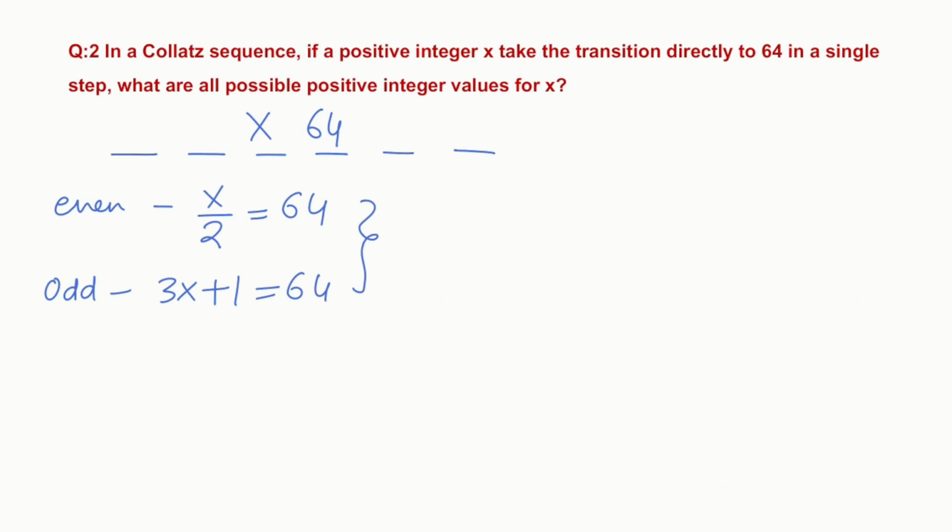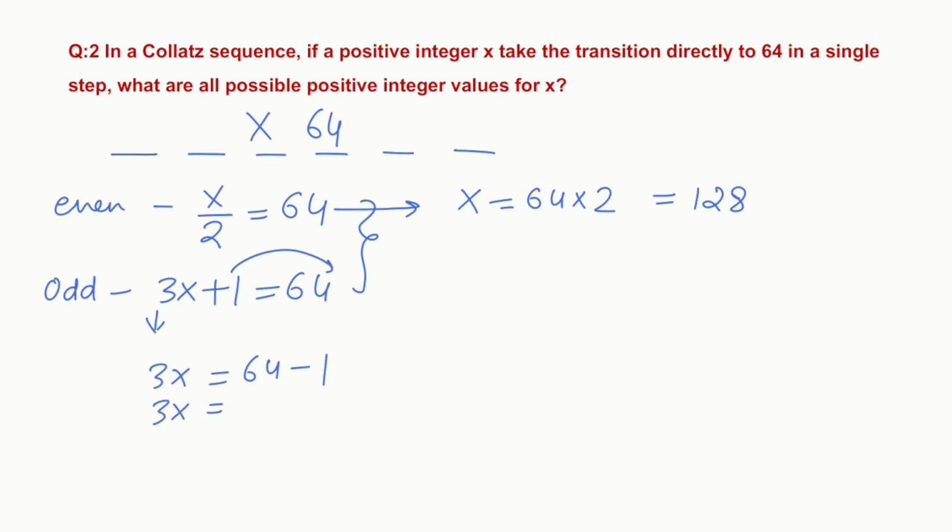There are two steps only where we can get the 64. So we are going to solve the first one. If x by 2 equals 64, x will be 64 times 2, which is 128. Now if 3x plus 1 equals 64, we are going to solve it. So 3x, transposing the 1 to the other side, equals 64 minus 1. So 3x equals 63. So x equals 63 by 3, which is 21. So there are two values of x: either x can be 128 or x can be 21.